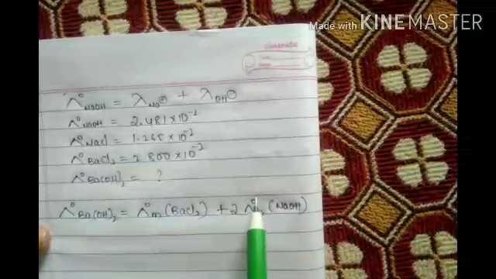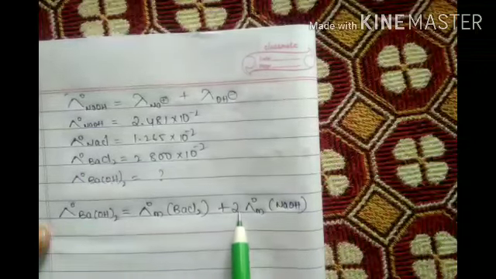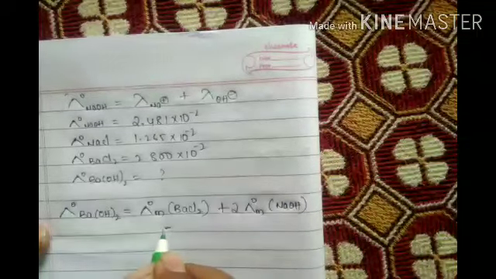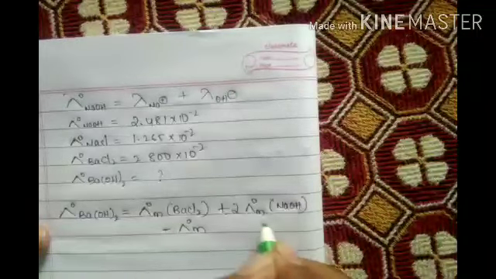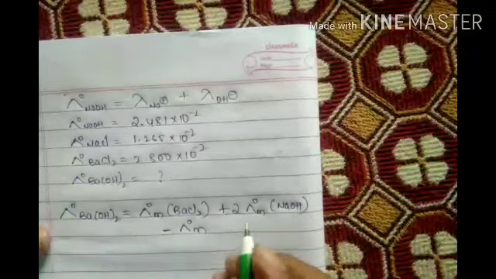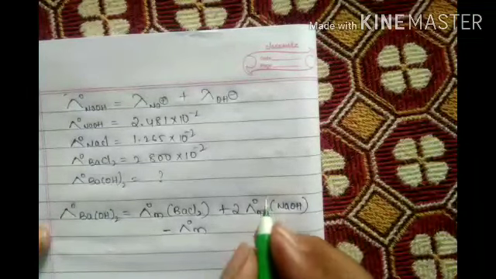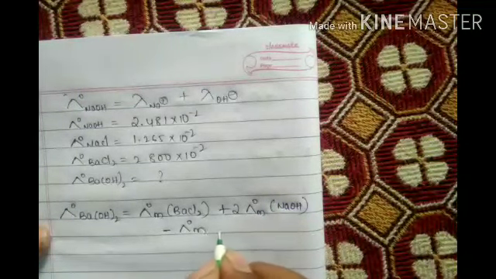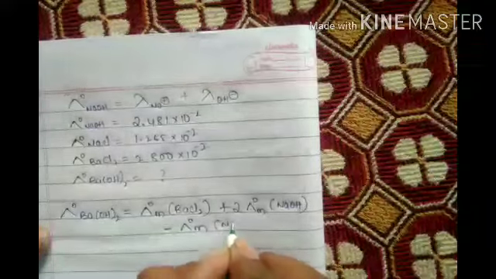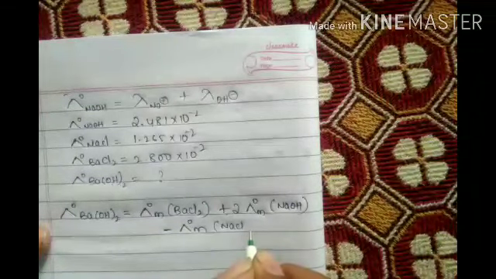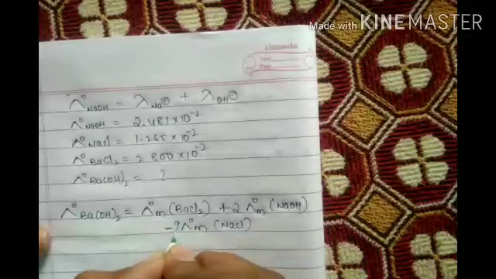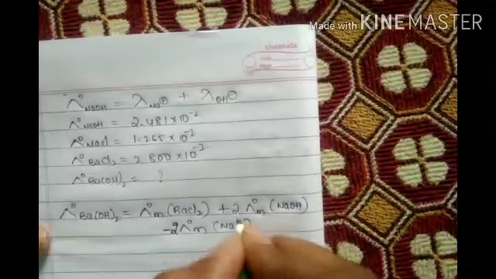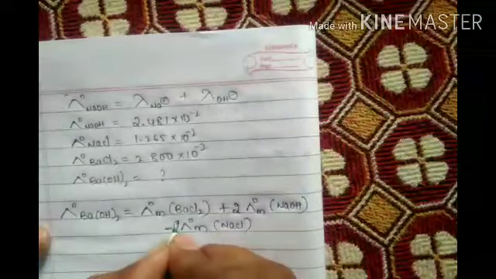So simply minus lambda naught m, plus 2 NaOH minus lambda. What we have to remove? Lambda m NaCl we have to remove. How many times? 2 times. So 2 times NaOH, 2 times NaCl.